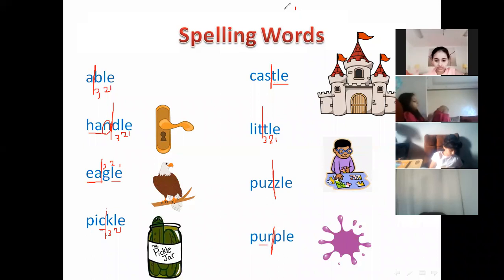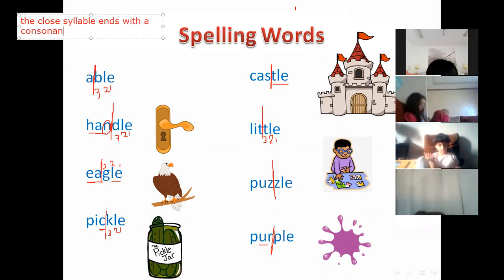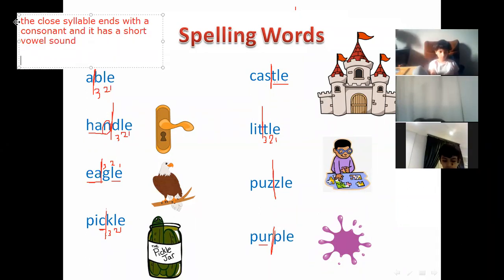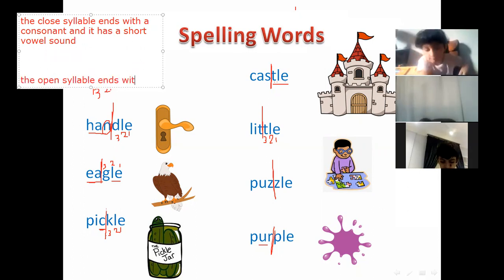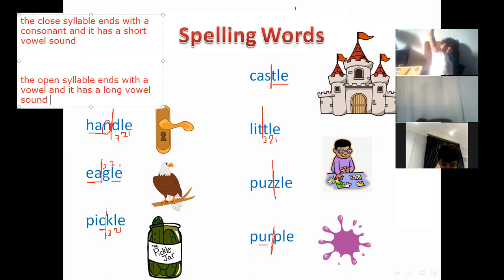Don't forget the closed syllable, and let me write it for you. If you forget, you will remember. The closed syllable ends with a consonant and it has a short vowel sound. The open syllable ends with a vowel and it has a long vowel sound. Do you remember?